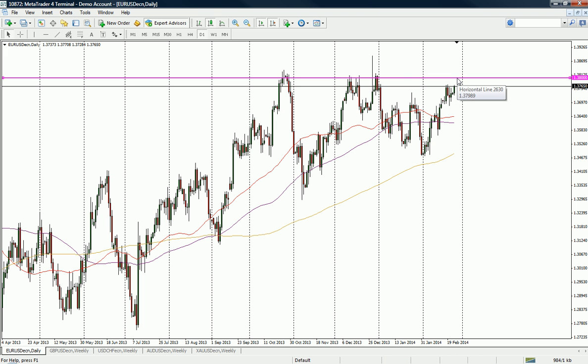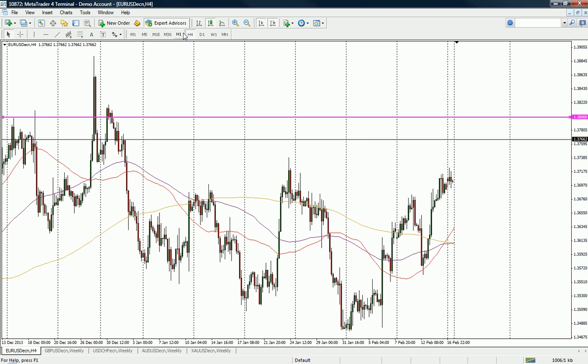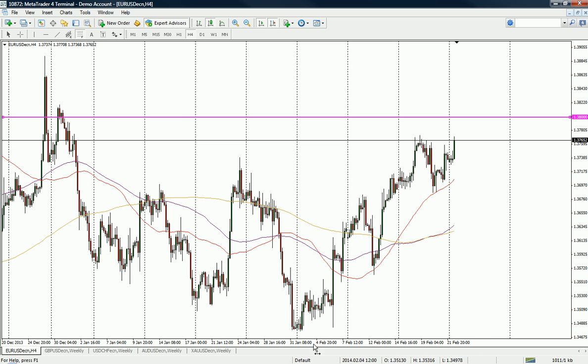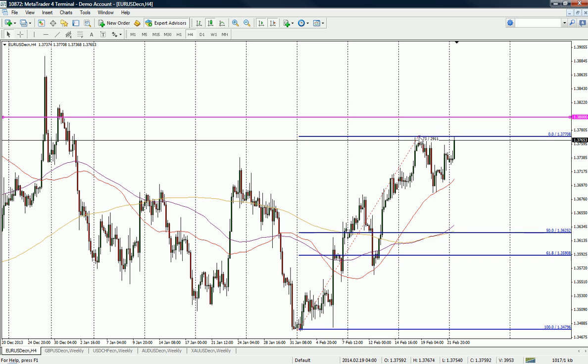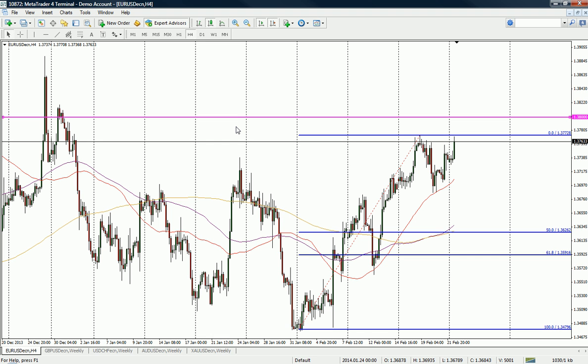It looks like it wants to come up and test that level, and that's one level that I'll definitely be keeping an eye out on this euro dollar. And then also the other level in terms of really short term stuff, so it's all about the fib that we just spoke about. So I'll definitely keep this on my chart, because that is a small resistance zone which we're very, very near, and that's at 1.3728.